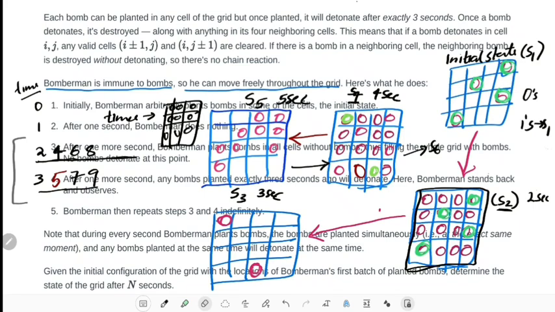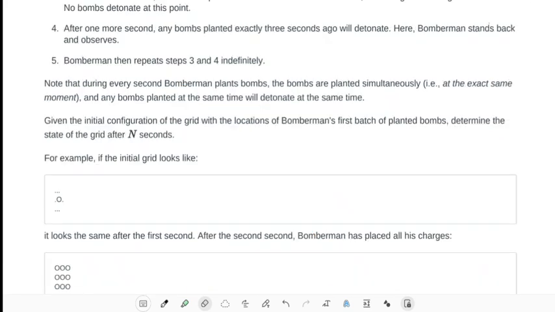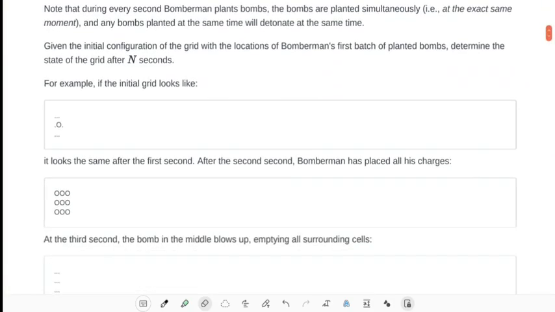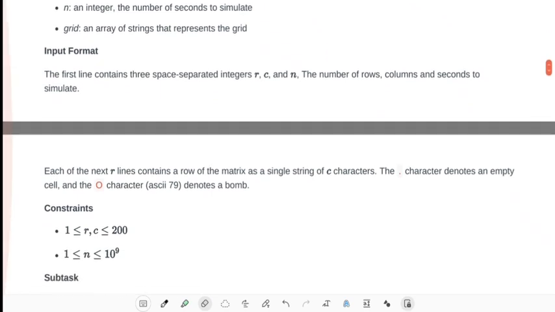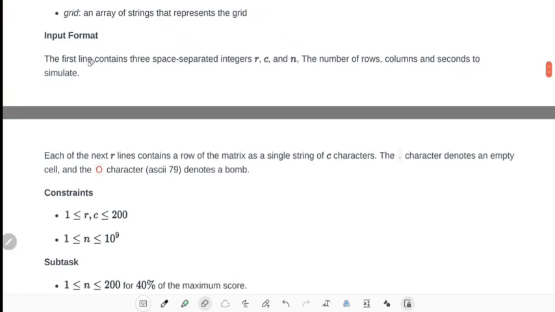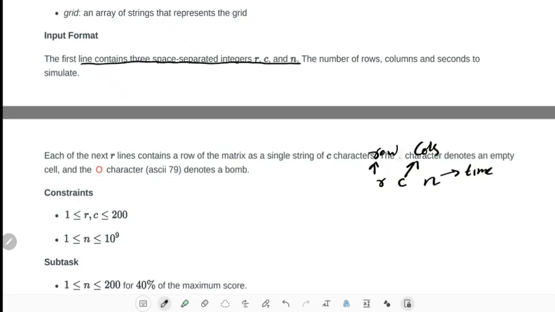Okay, let me erase everything. So that's the definition of the problem. And let's see the input and output format. Okay, input format: it is given that the first line contains 3 space-separated integers R, C, N. R, C and N are the number of rows, columns, and the time at which they want the output.